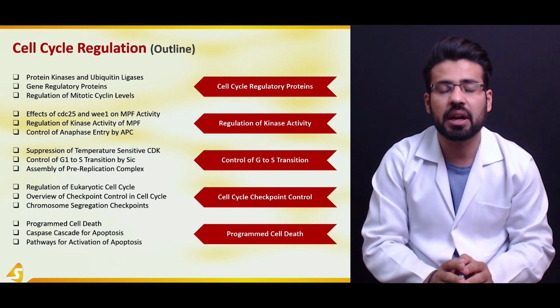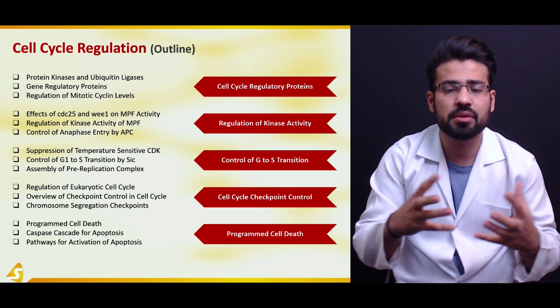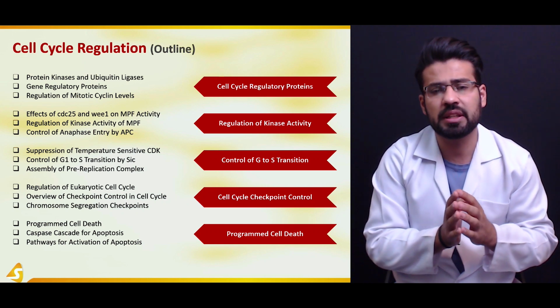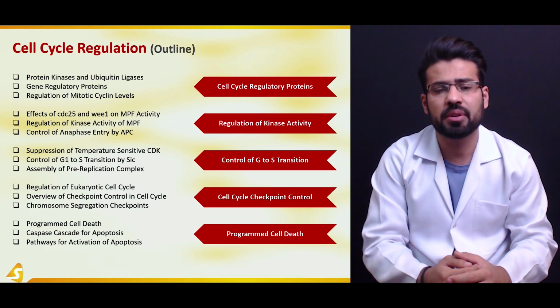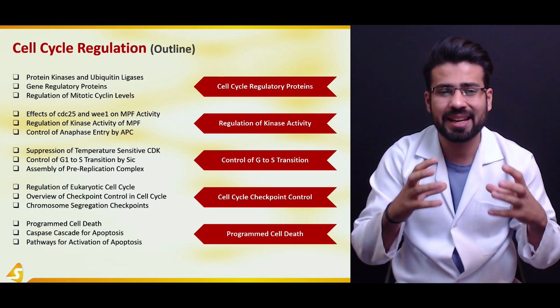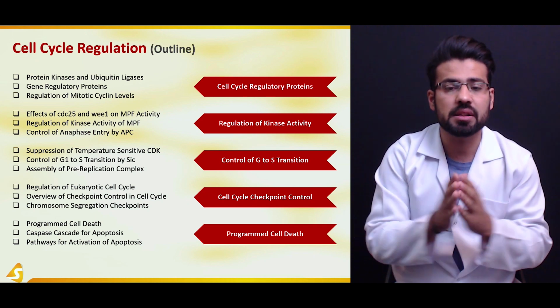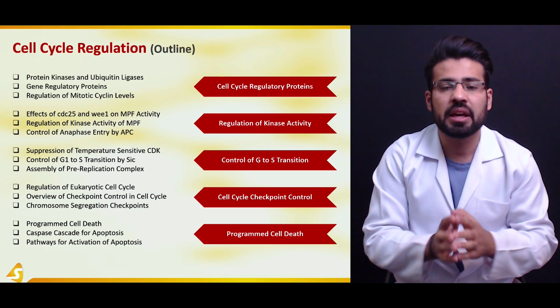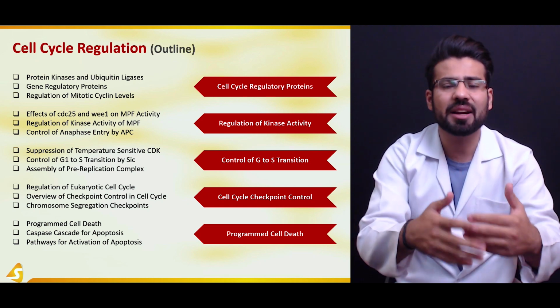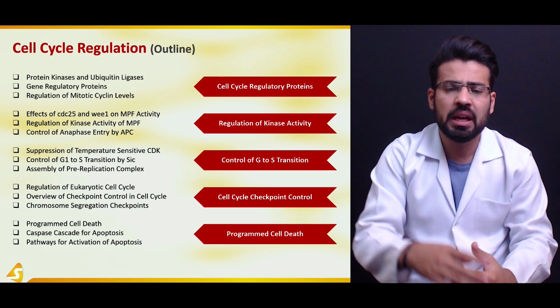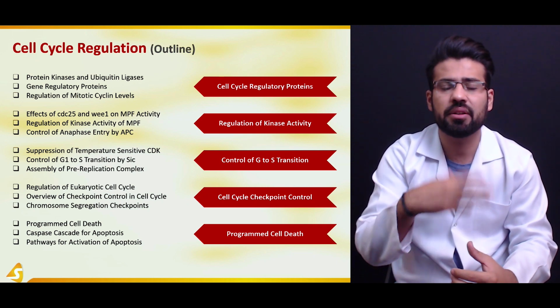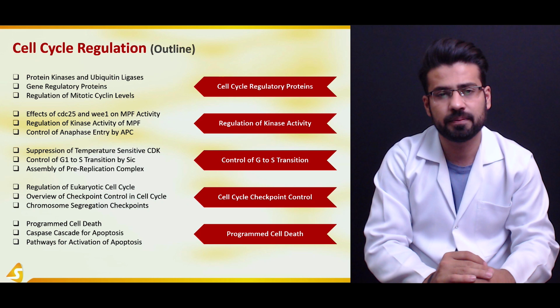We are going to see what are the different molecules that play an important role. We are going to see the role of MCM protein, which basically forms rings acting as the DNA helicases, and this would be followed by the discussion of cell cycle checkpoint control. In this particular case, we are going to see the regulation of the eukaryotic cell cycle.